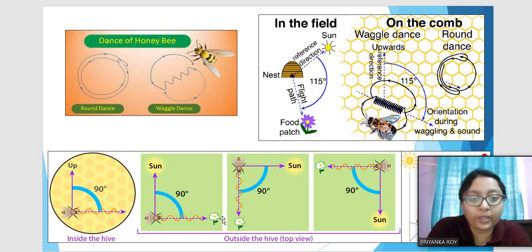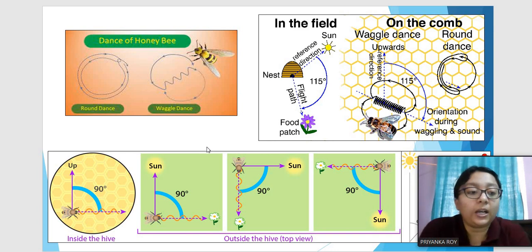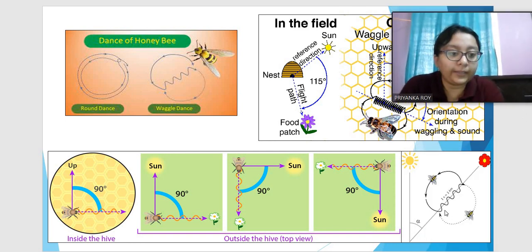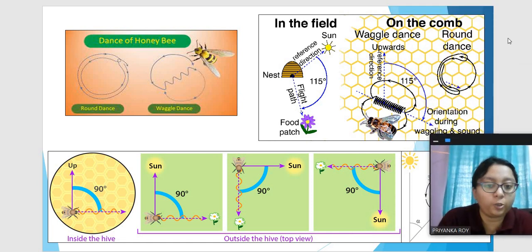If the sun is up and the food source is here, it will woggle in this direction. If the sun is here and the food source is here, it will woggle downwards. So if the sun is here and the food source is here, it will woggle this way. So this is the kind of direction information given in the woggle dance, and it denotes that the food source is quite far away and in this direction relative to the sun, like this. So there will be woggling here, then it will go down, then woggle here, and it will again come back over here. So this is the kind of dance pattern which they show.